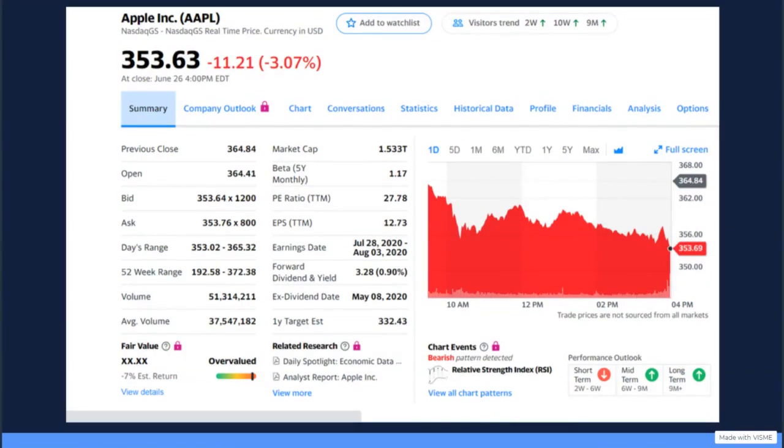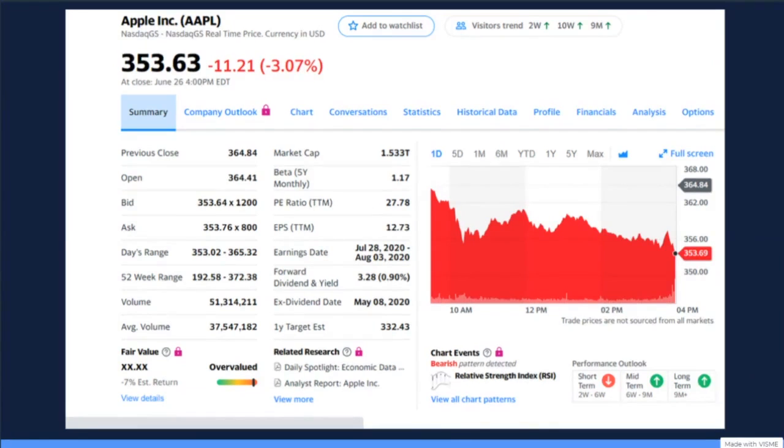The forward dividend and yield is how much a company pays in dividends and what their yield percent is. For Apple, they will pay you $3.28 for every share you own. This is a yield of 0.9%. So if you were to own $100 of the stock, you would receive 90 cents, which is on the lower side of dividend payments. The ex-dividend date is the day you need to own the stock to receive the dividend payment.